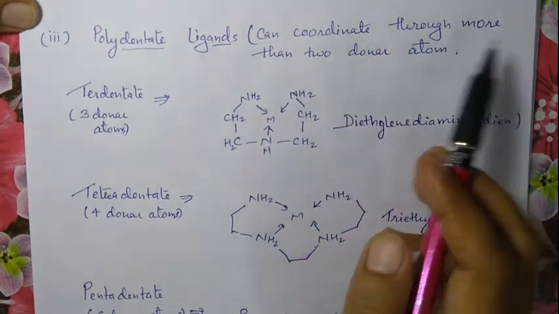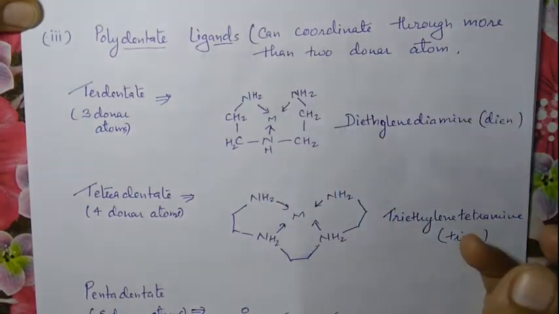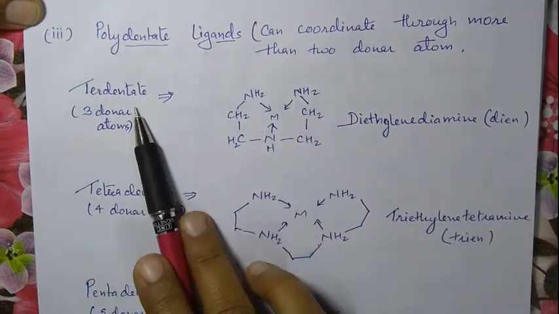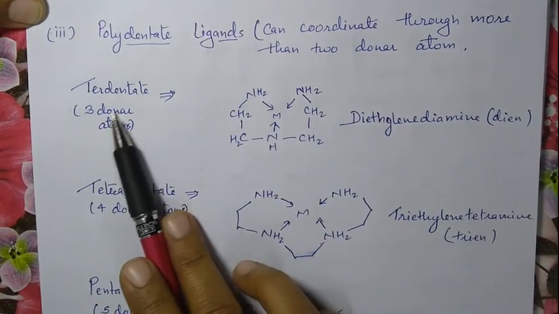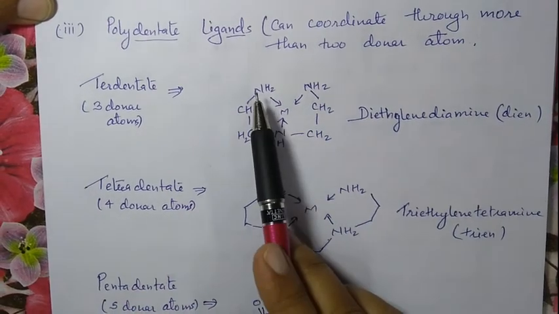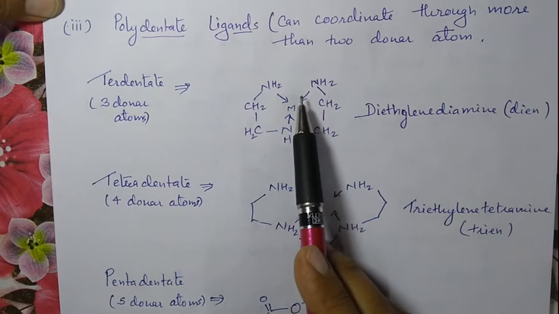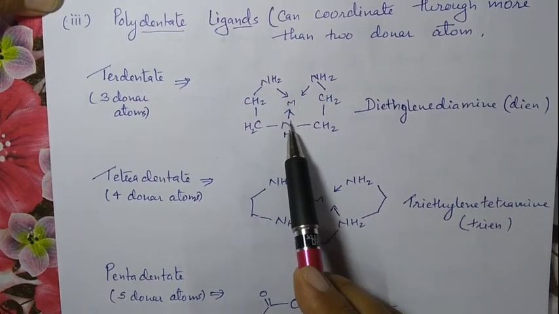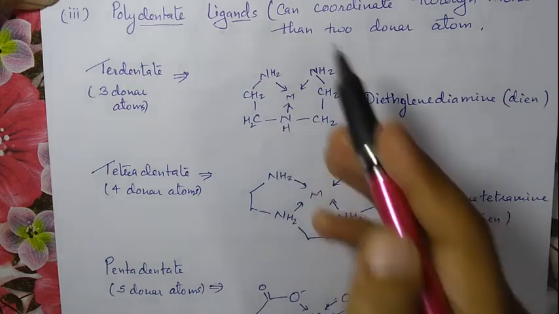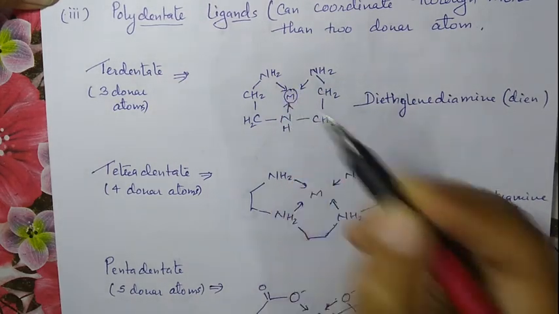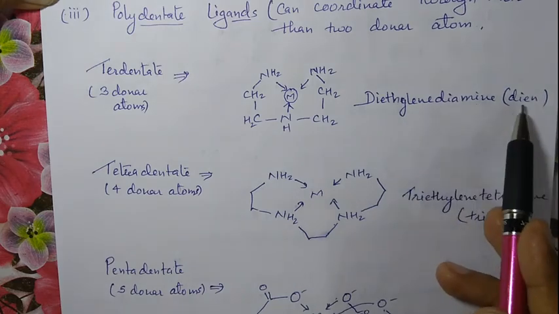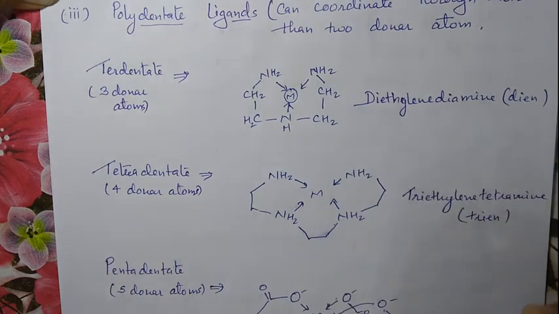They can coordinate through more than two donor atoms. Okay, this is the example of terdentate ligand. That is, three donor atoms are present in this ligand: 1, 2 and 3. Okay, these three are donor atoms which can coordinate with the metal atom. Okay, it is called diethylene triamine. This is the representation of it.